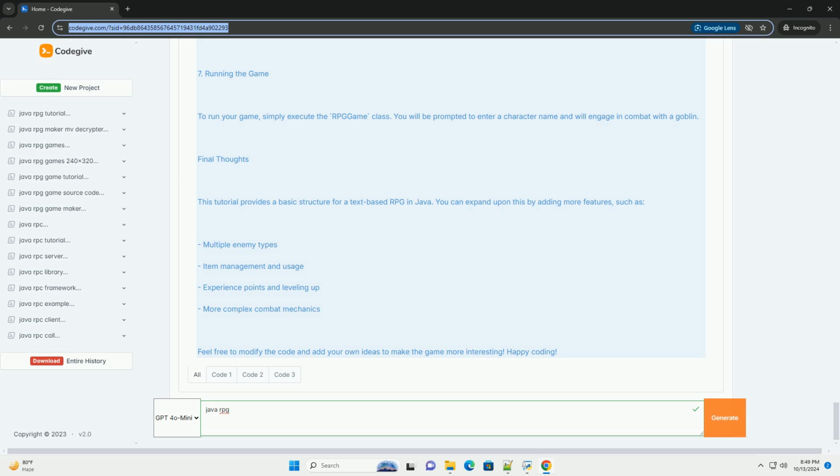Final thoughts. This tutorial provides a basic structure for a text-based RPG in Java. You can expand upon this by adding more features, such as multiple enemy types, item management and usage, experience points and leveling up, more complex combat mechanics. Feel free to modify the code and add your own ideas to make the game more interesting. Happy coding!